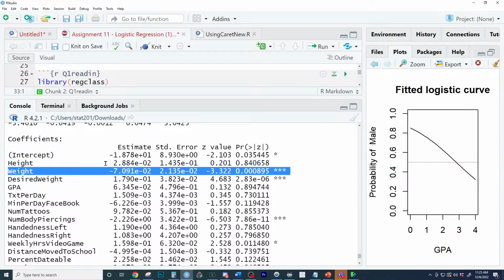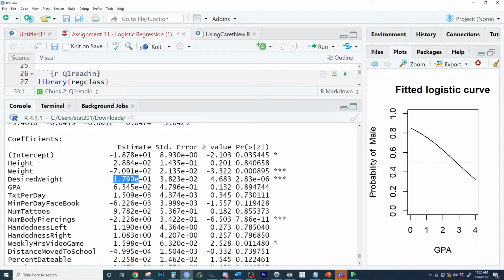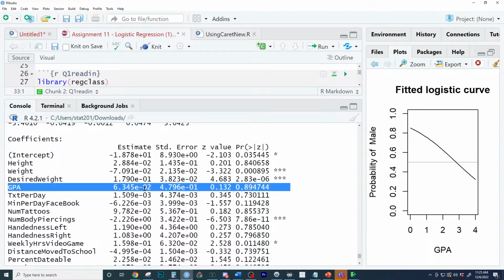You know what's really interesting? Weight has a negative coefficient: two people who are otherwise identical but differ in their weight by 1 pound, the person who weighs more is actually more likely to be female. But take a look at this. Desired weight: two people who differ in their desired weight by 1 pound, the person who wants to weigh more is more likely to be male. And actually, GPA comes back not statistically significant with all the other x's in the model.